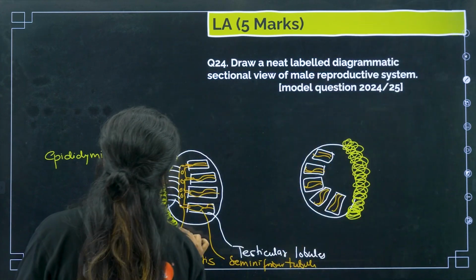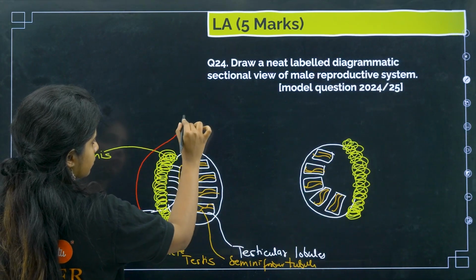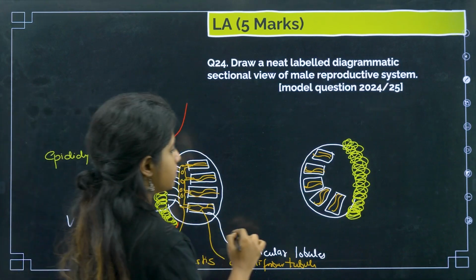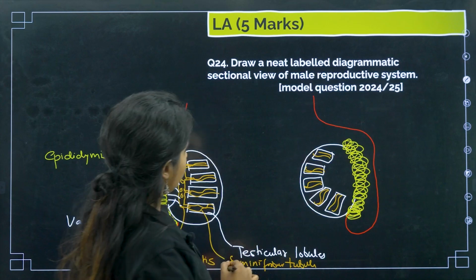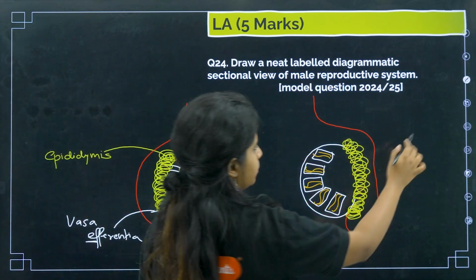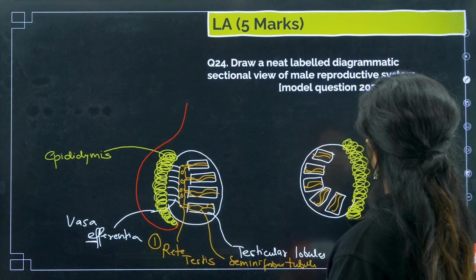Now what happens? Basically, from the epididymis comes the next duct that we are having over here. I'll make it properly this side because I cannot see because of the camera glare.